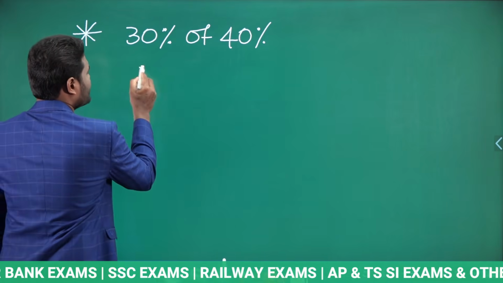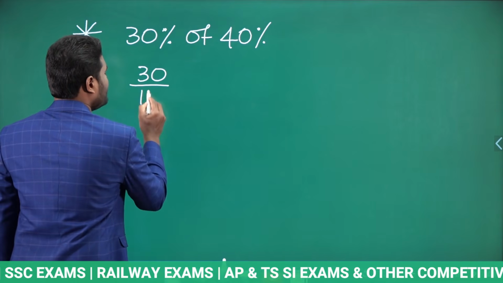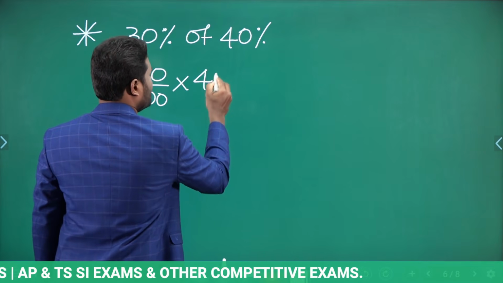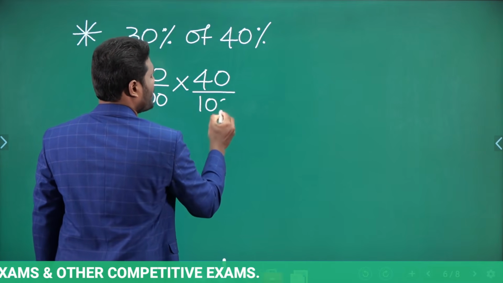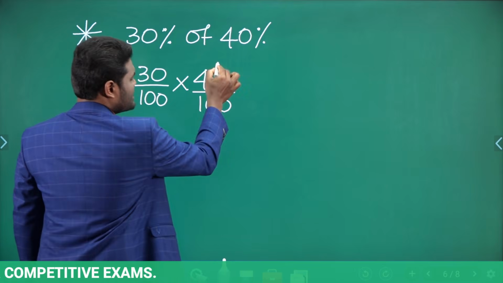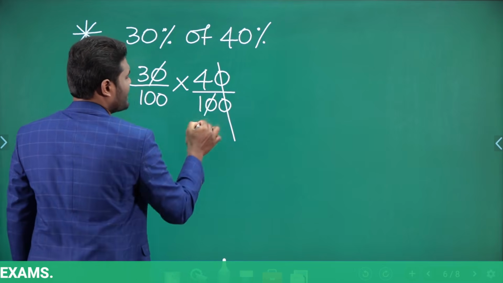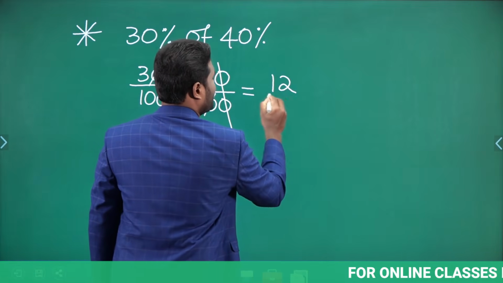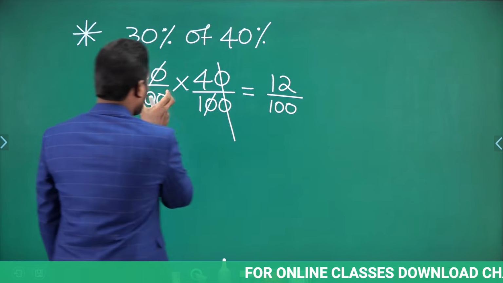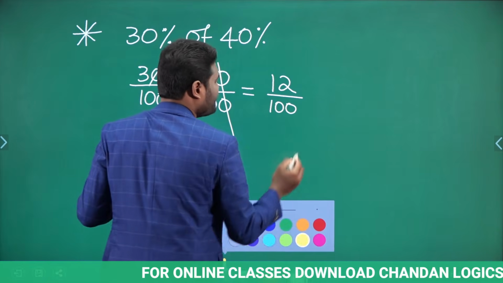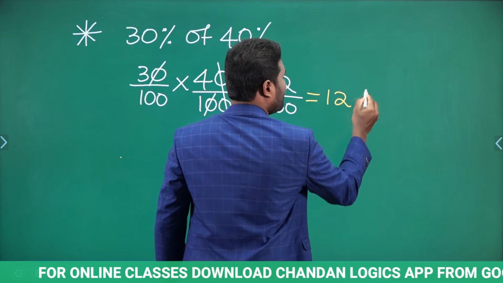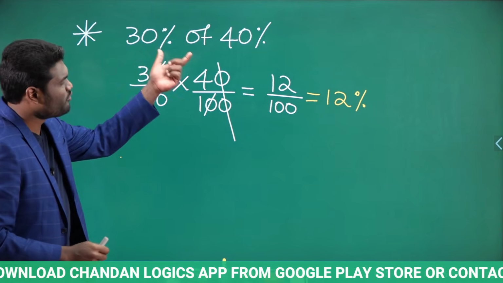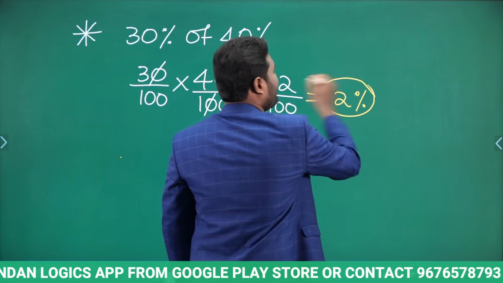Generally what we will do is, 30% is nothing but 30 by 100. Of is nothing but multiplication. 40% is nothing but 40 by 100. Now when you calculate this, 0 0 gets cancelled, 0 0 gets cancelled. Then finally you are left with 3 into 4, that is nothing but 12 divided by 100. Yes or no? Why? Because you have 100. Now 12 by 100, can I say it as 12%? Yes or no? Which means 30% of 40% is same as 12%.